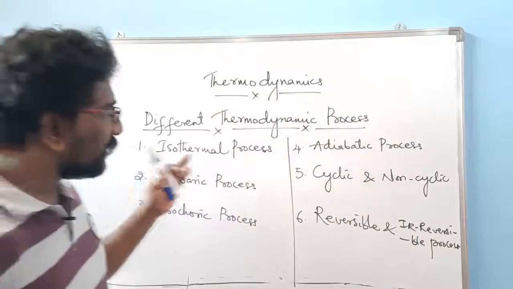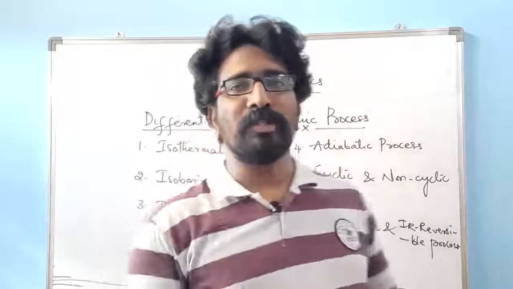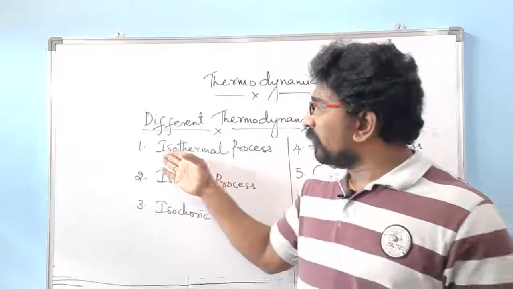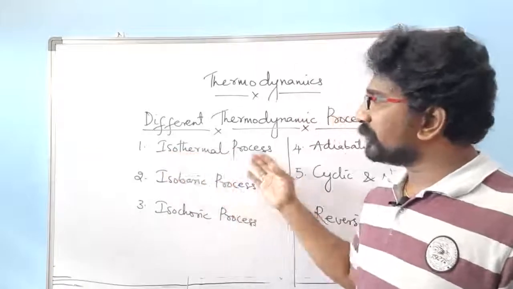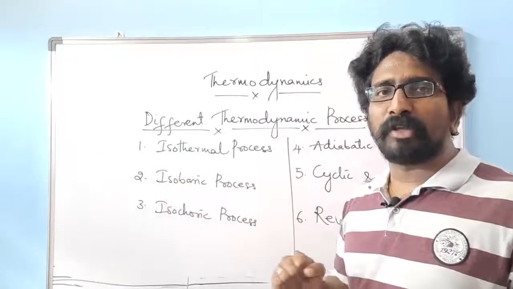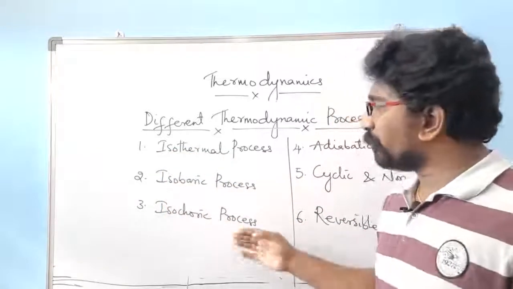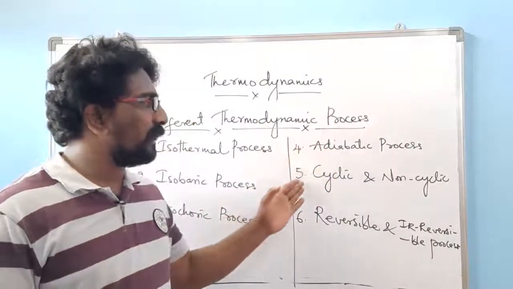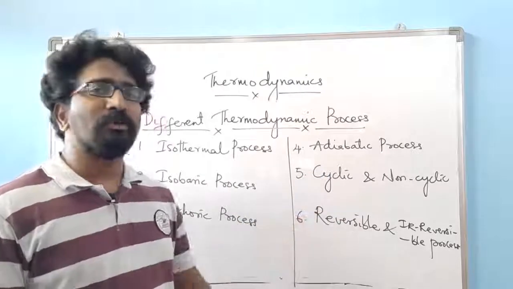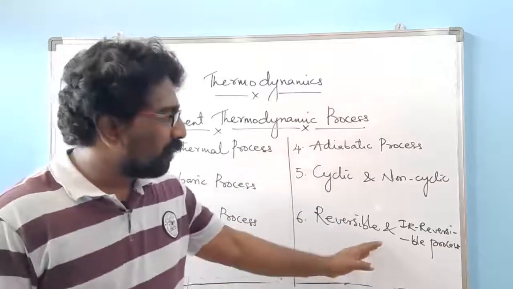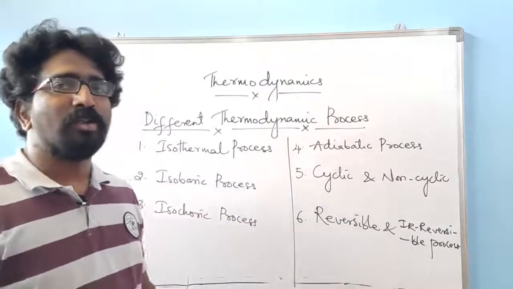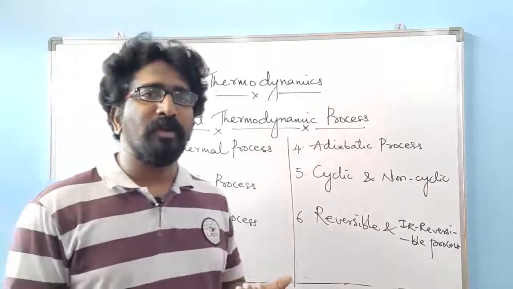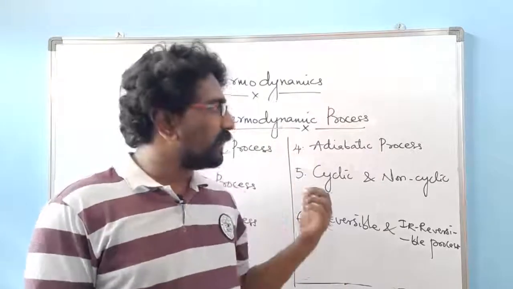So now these are the different types of thermodynamic processes. The first one is an isothermal process. Second one is an isobaric process. Third one is an isochoric process. Fourth one is an adiabatic process. Fifth one is a cyclic and non-cyclic process. Sixth one is a reversible and irreversible process. So now let us understand in brief what is meant by all these different types of process.